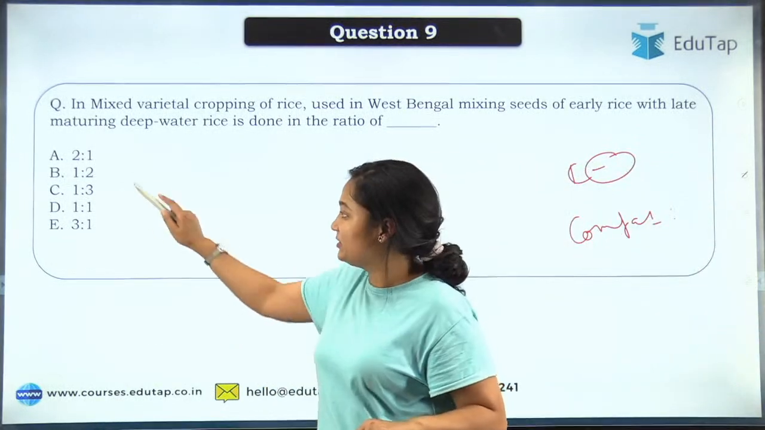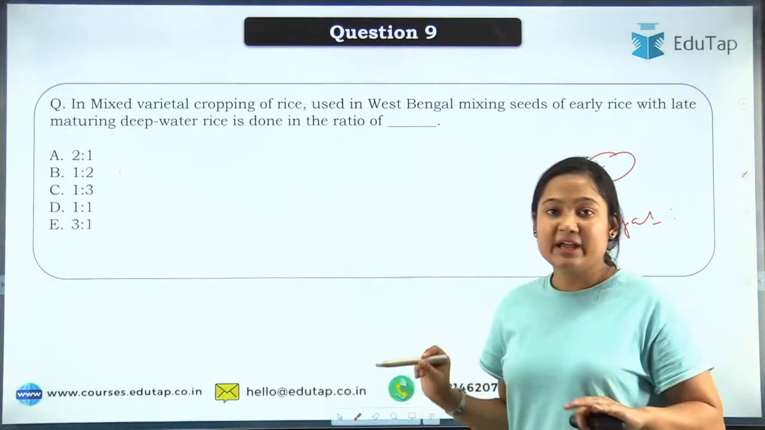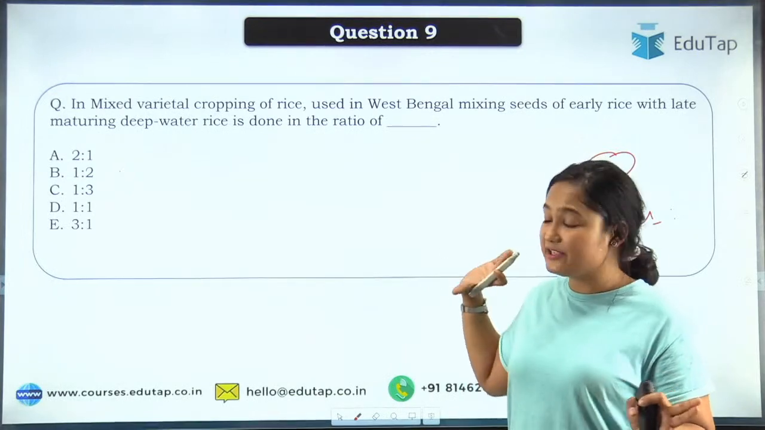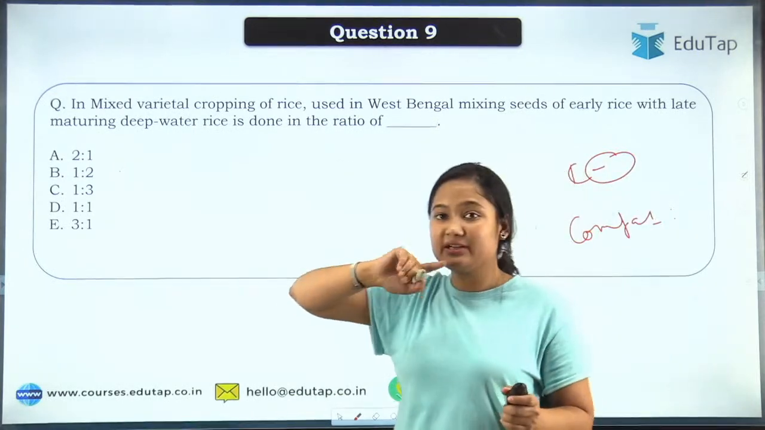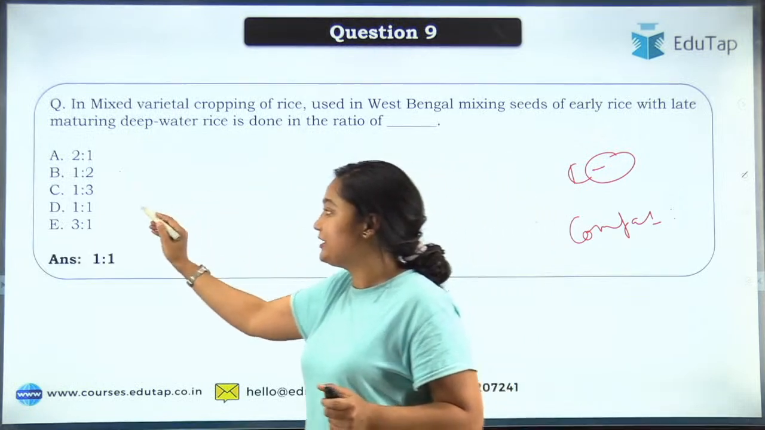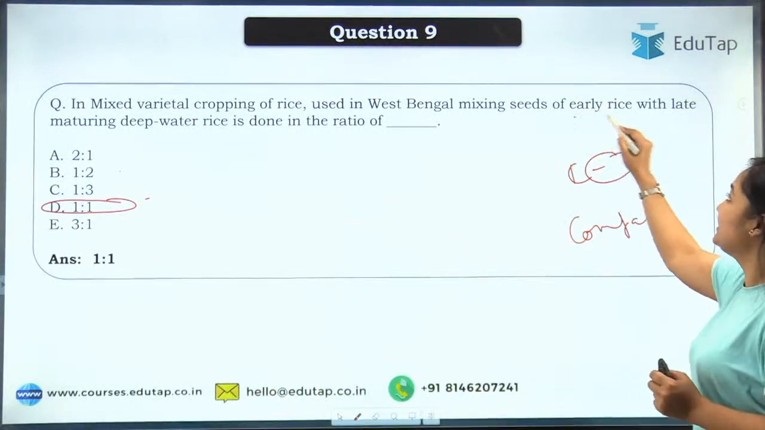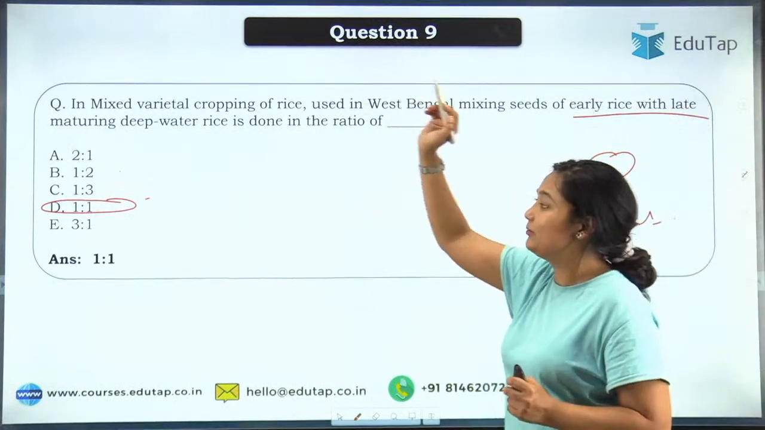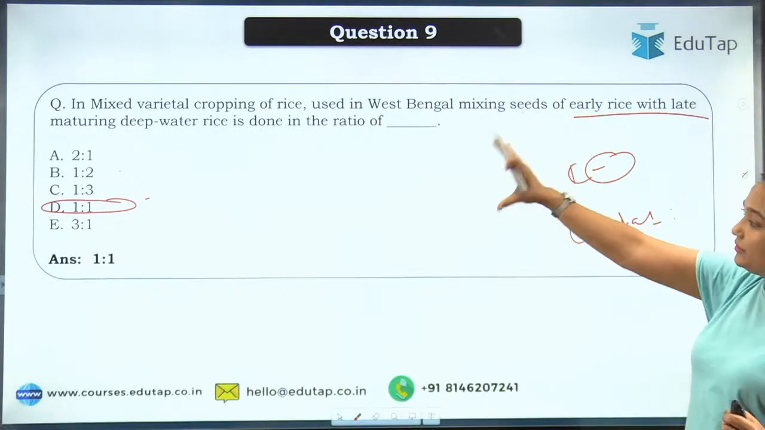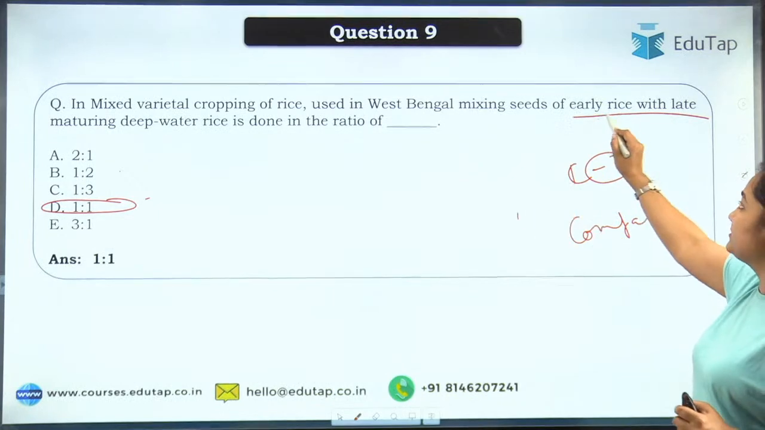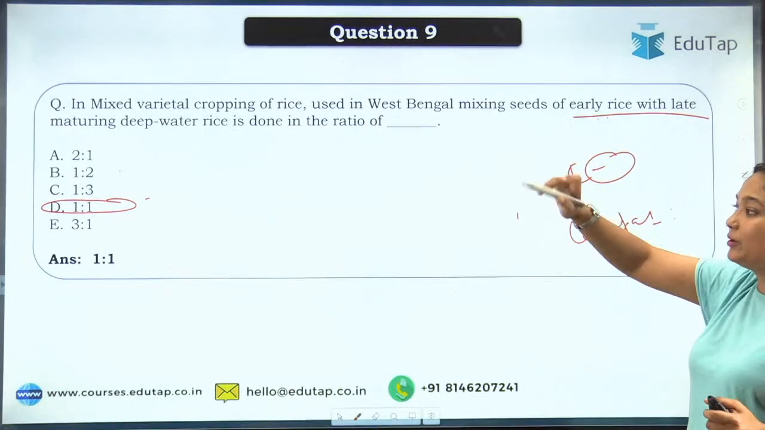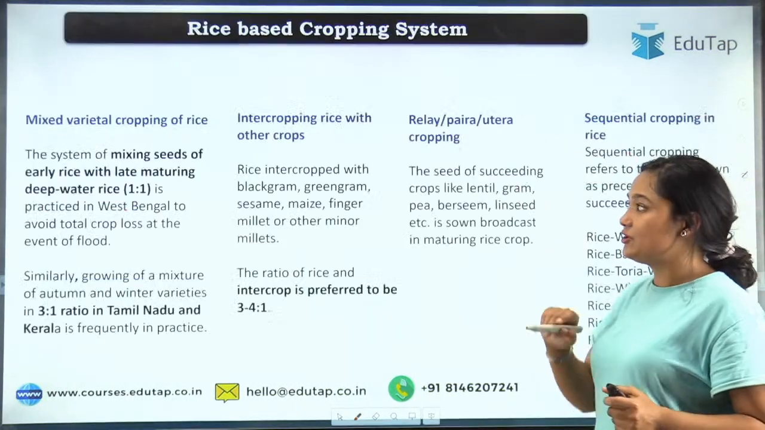Sunny is going with 1 and 2, that is option B. If you don't know the answer, that is quite okay, just try to study it. The correct answer is 1:1. It means you are taking two kinds of variety, one is early rice and the other is deep water late maturing rice. The early one will be ready soon, the other will be ready late. So you will add them in the ratio 1:1.